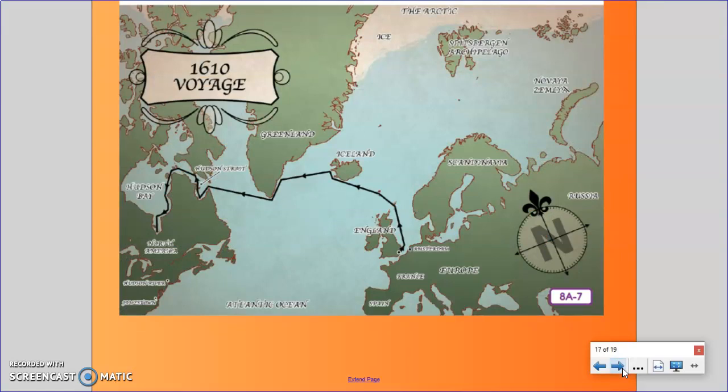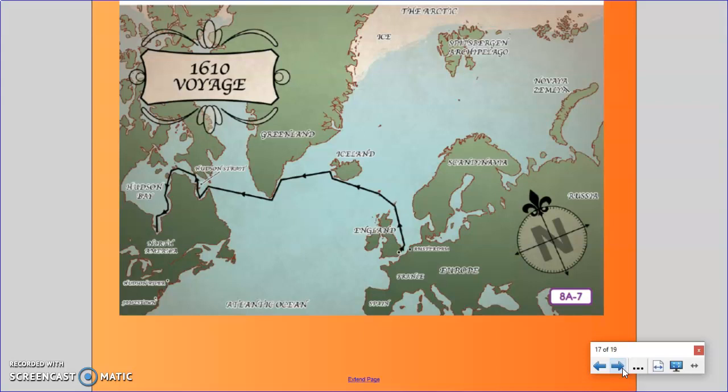In 1610, Hudson set off on a fourth voyage. This time he was sponsored by two English companies, the Virginia Company and the British East India Company. Similar to the Dutch East India Company, these companies were also trading companies. Hudson's goal was the same, to find the Northwest Passage, a water route that would lead through the American continent and allow ships to sail to Asia.